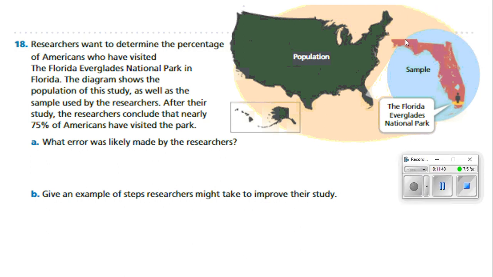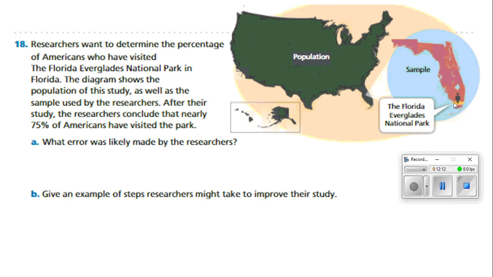Well, here's the sample, and they said the Florida Everglades National Park would just be that right there. And the sample would be everything. Okay, after their study, the researchers conclude that nearly 75% of Americans visited the park. Where did they pick to do their sample? Florida. Well, if you live in Florida, it's very likely that you're not that far from the park, right?